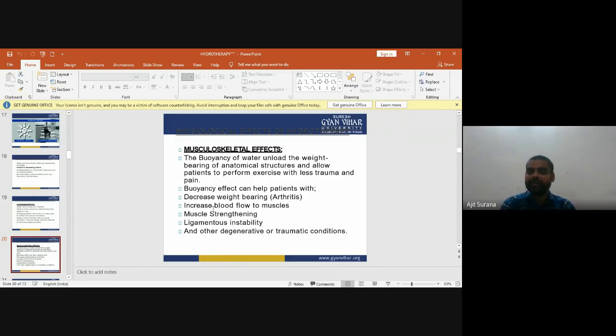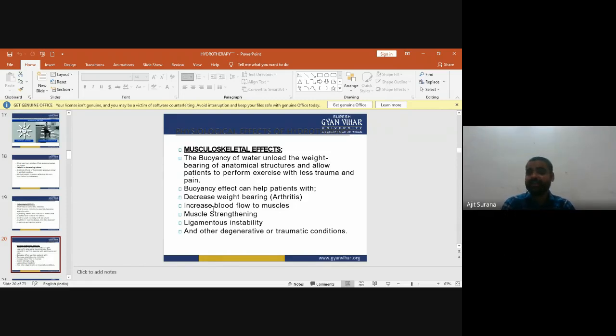The buoyancy of water unloads the weight bearing of anatomical structures, and allows the patient to perform exercise with less trauma and pain. So the first one is the buoyancy of water. It mainly unloads or decreases the weight bearing of anatomical structures, and allows the patient to perform exercise with less trauma and pain.